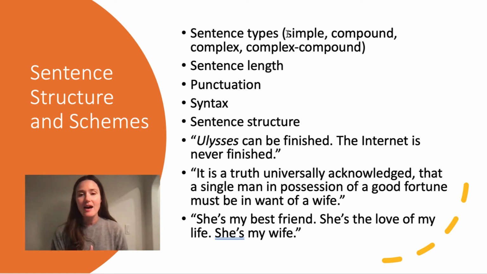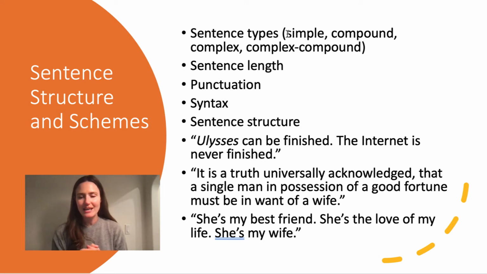Sentence length, punctuation. I know in a speech this is difficult to unpack, but things like semicolons, periods, dashes, parentheses, and of course syntax or the arrangement of words. If you notice that the syntax seems a little bit unusual or strange, why might that be? Might that be for some sort of effect? I've included a few examples of some sentences that I think use interesting sentence structure.